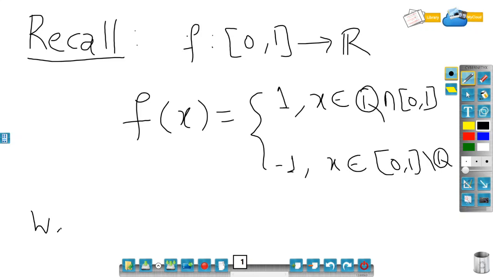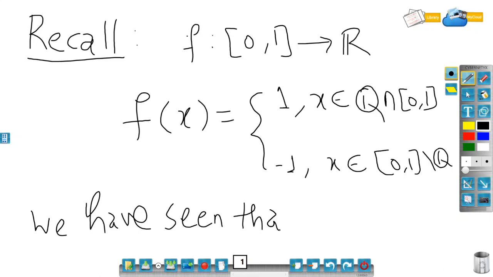So we have seen that f is not R integrable. The reason is that UF turned out to be plus 1 and LF was minus 1. UF not equal to LF implies the function is not R integrable.